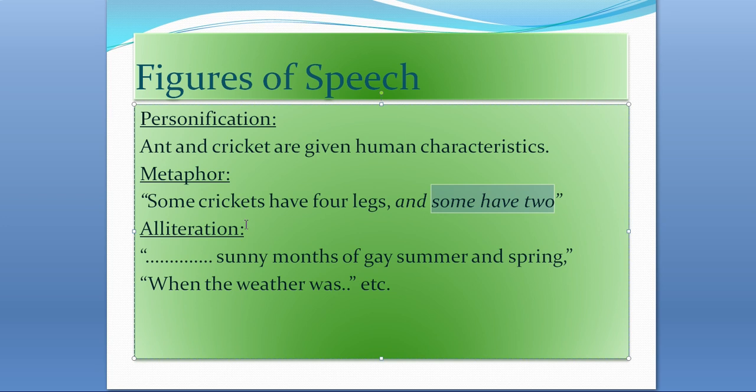So metaphor is there. And then alliteration, so many examples are there of alliteration. It is the repetition of a consonant sound, as in sunny, summer, spring, in this line the sound S is repeated here, and again in this line, when and whether were, the sound of W is repeated. So the figure of speech is alliteration.